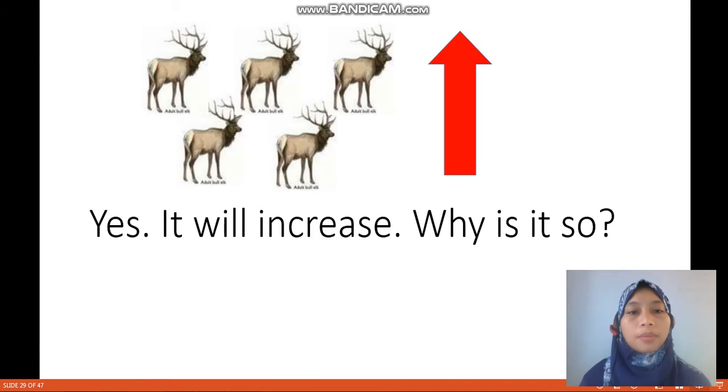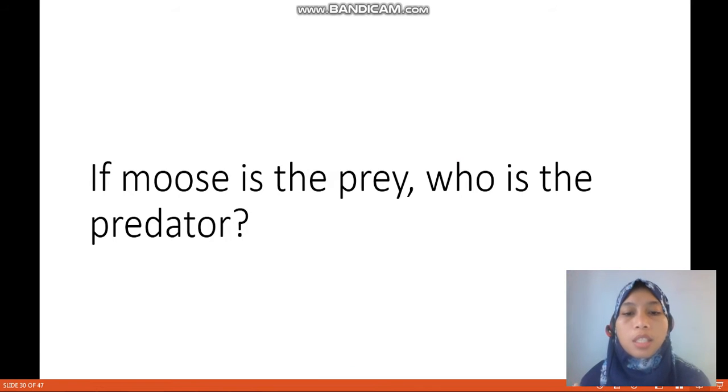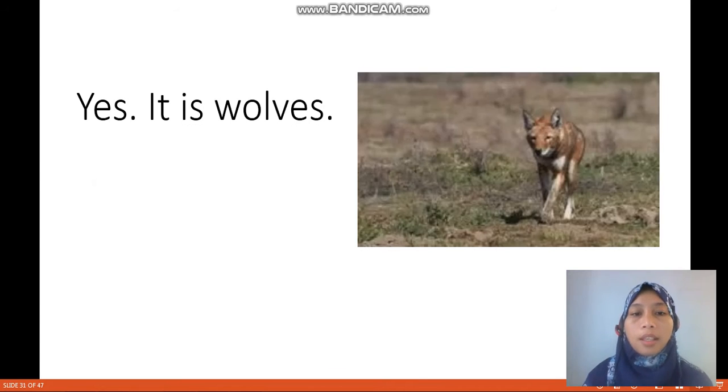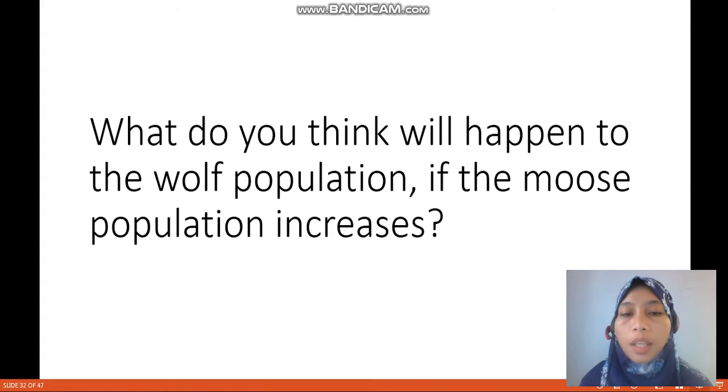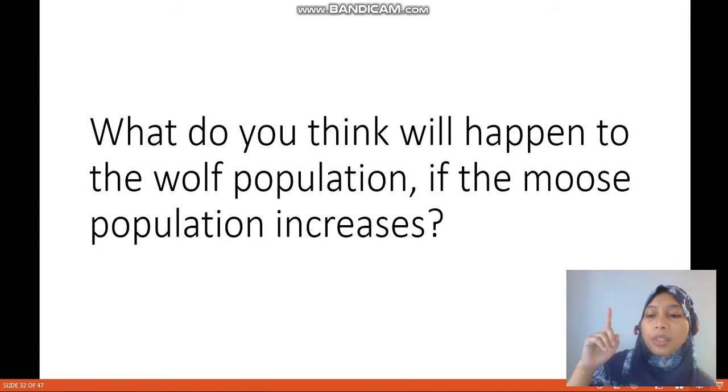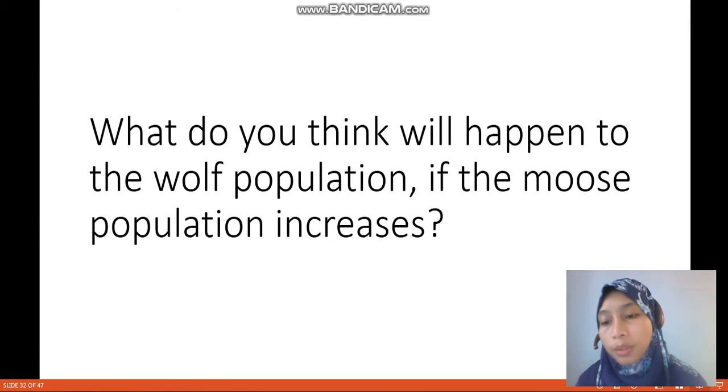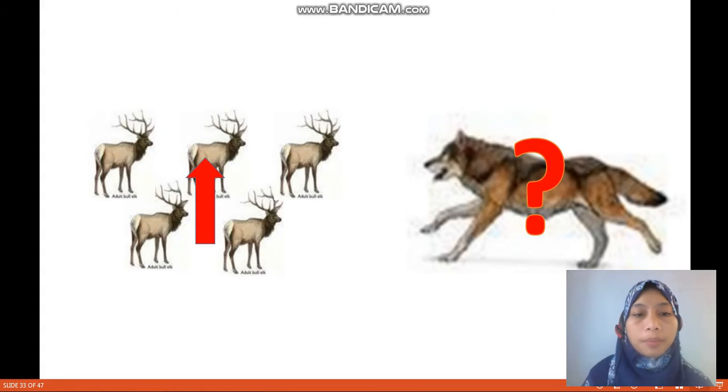You tell me. Okay. If moose is the prey, so who is the predator? You know the prey and predator relationship. Yes, it is the wolf. The wolf is the predator of the moose. Okay, what do you think will happen to the wolf population if the moose population increases? What do you think? What will happen?